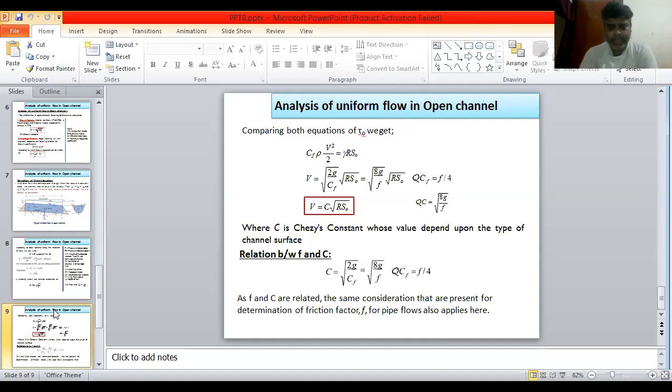Now, the relation between f and c. What is the relation between f and c? c is equal to square root of 2g by Cf, which is equal to square root of 8g upon f, since Cf is equal to f by 4. As f and c are related, the considerations that are present for determination of the friction factor for pipe flows also apply here.